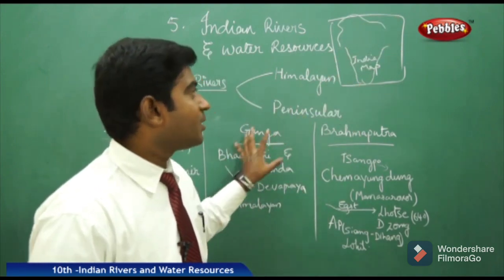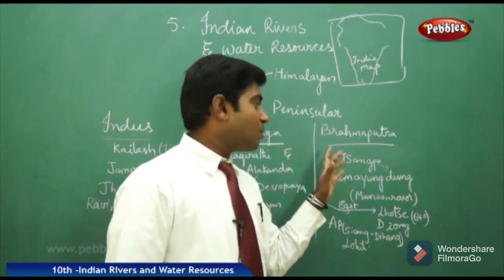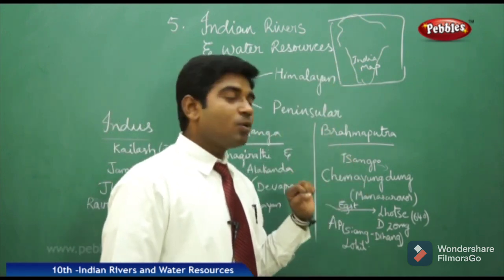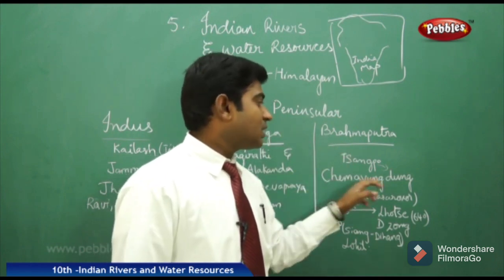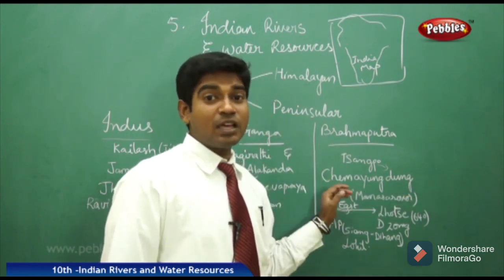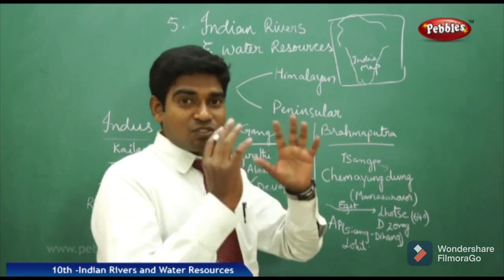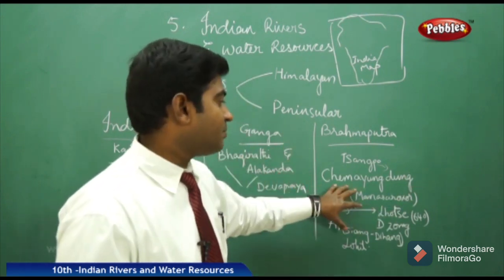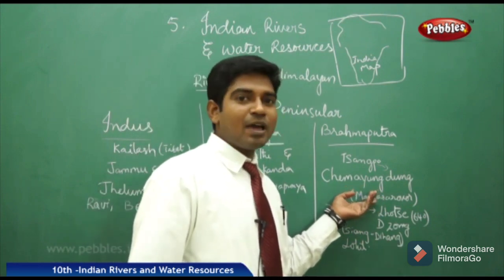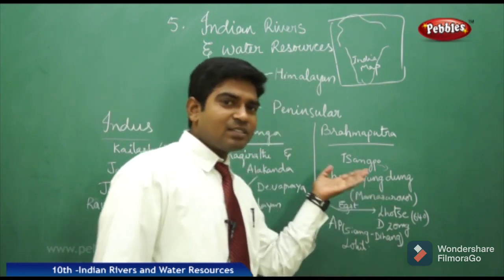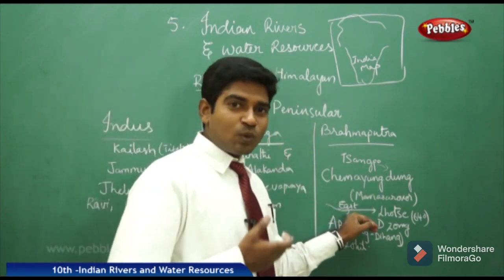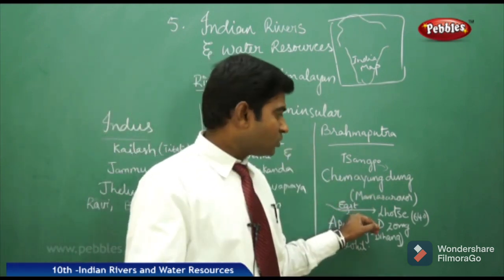So it covers a major region, with nearly 3 to 5 lakh hectares of crops irrigated using the Ganga belt. And the most important river is the Brahmaputra, which originates in Tibet with the name Sangpo at a place called Chemayungdung. The name comes from the China region, because Tibet is occupied and controlled by China. It also starts near Manasarovar lake, at the same place where the Indus starts, and it flows towards the east and the south of Tibet.